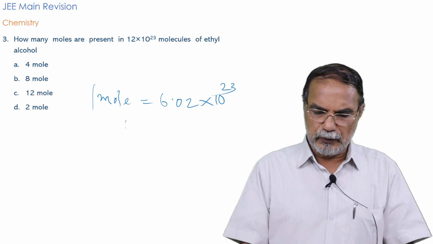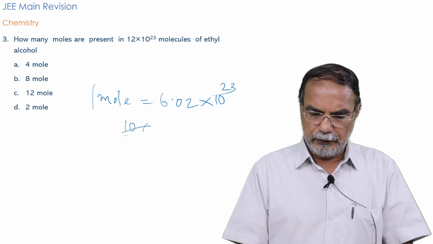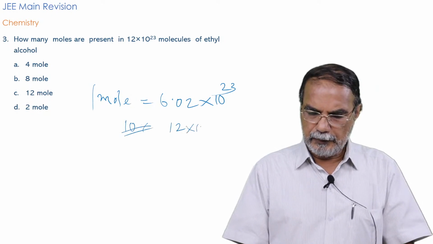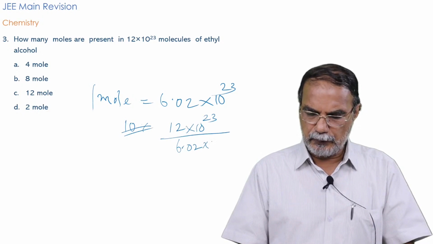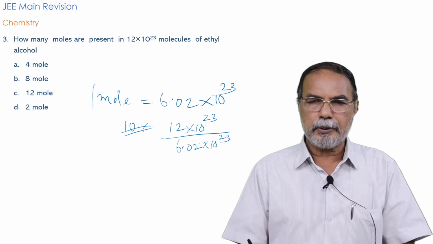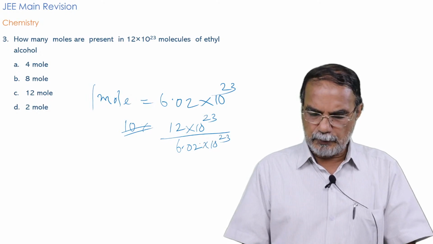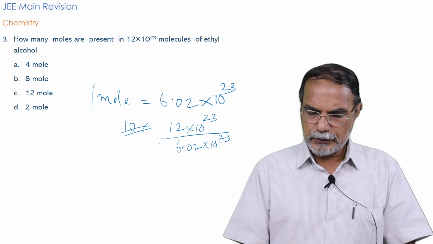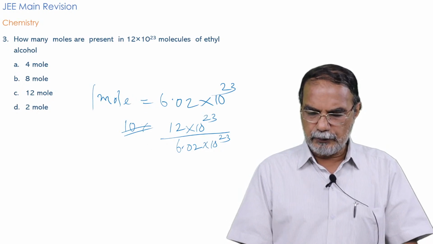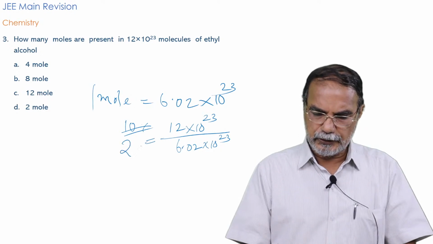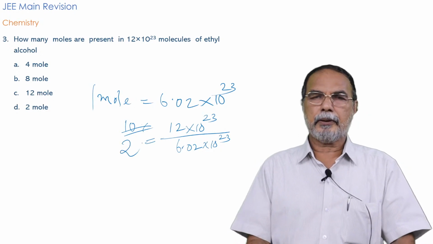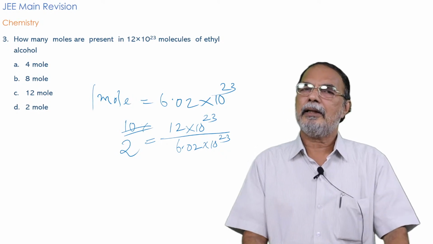So the number of moles will be given by 12 into 10 raised to 23 divided by 6.02 into 10 raised to 23. That .02 can be omitted. For simplicity, it is 12 by 6. So approximately 2 into 10 raised to 23 by 10 raised to 23. So what you get is 2. So the question is readily answered within few seconds.